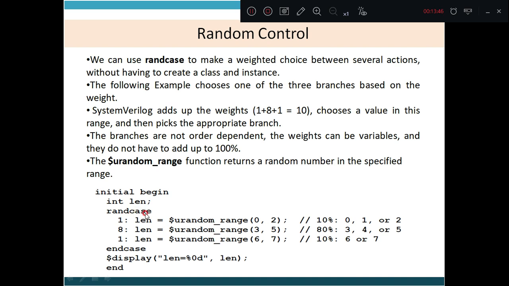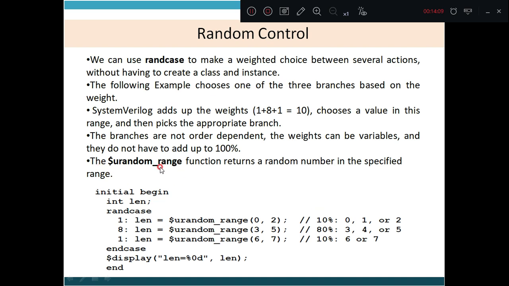So this is randcase and it has to end with endcase. $display length, percent 0d, len, and end. See, what are the keywords we have studied here? Randcase. Randcase is used to make a weighted choice between several actions without having to create a class or an instance.